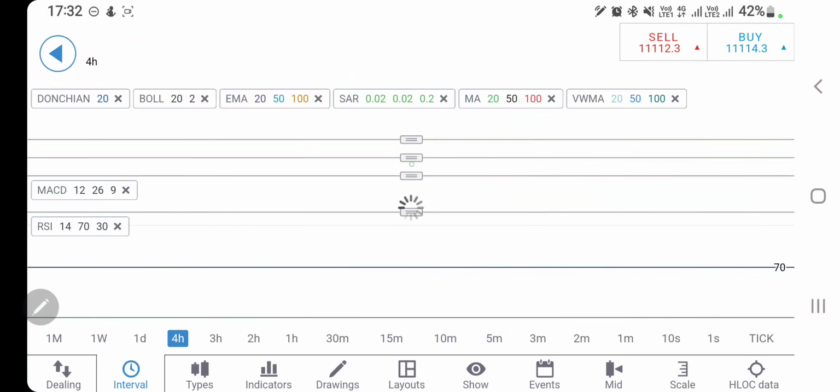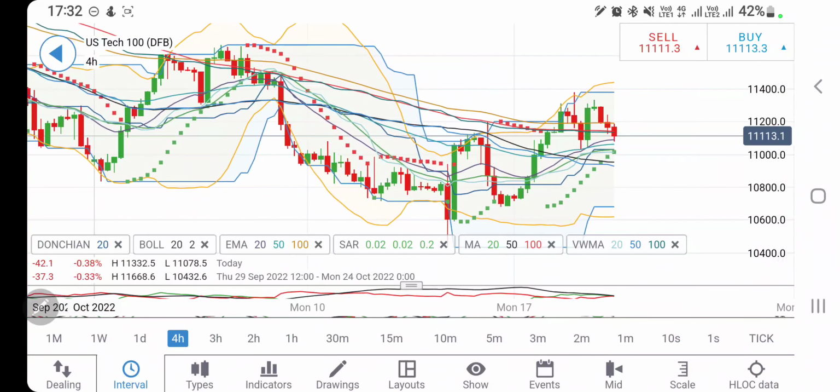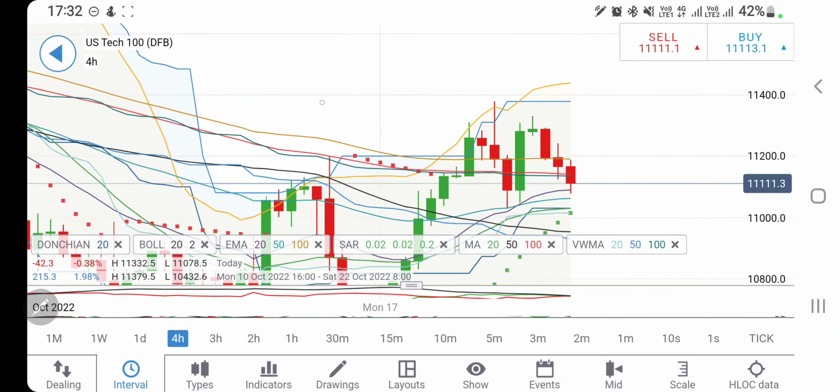RSI looking downwards, and on the 4-hour charts you will find this is the third red candle. And can you see this rally? 3 red candles, a sharp reversal, then again reversal indication, then 3 red candles. So this zone here at 11,050, 11,000, very strong support here, as it is trying to form a wall out there.